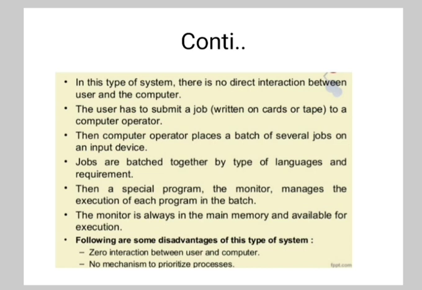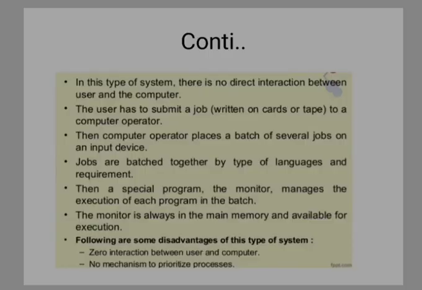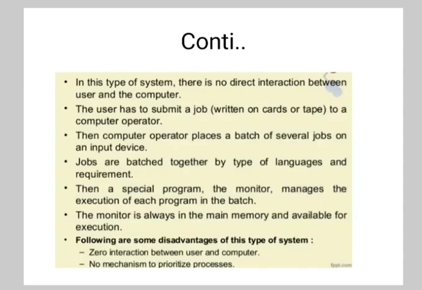Therefore, this approach is faster than buffering. Even in a simple system, the spooler may be reading the input of one job while printing the output of a different job. So this is all about batch processing and serial processing.